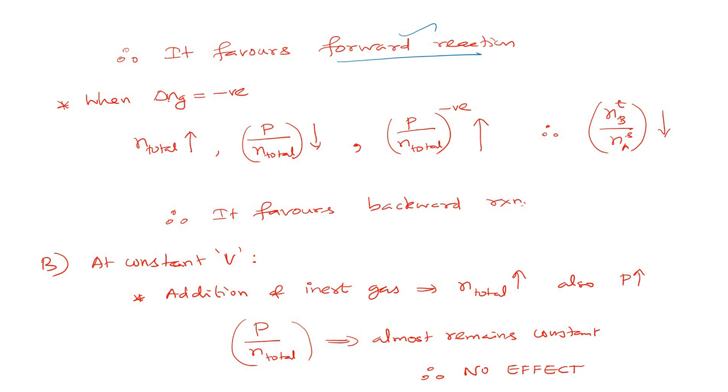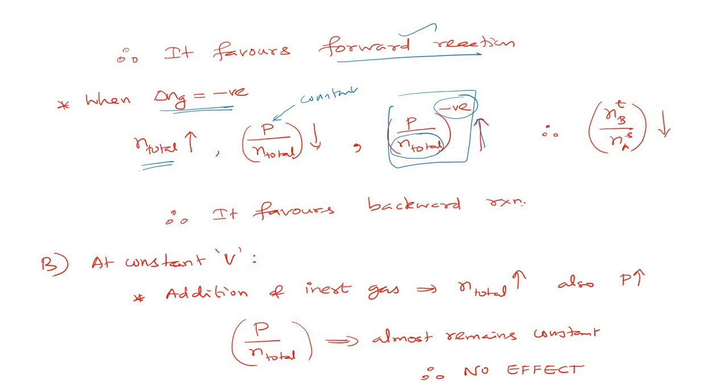Suppose delta Ng of the reaction is negative, then what will happen? In this case, addition of inert gas increases the total number of moles. When total number of moles increases, this P by N total will decrease because we kept pressure constant. If this decreases, what will happen to P by N total whole power delta Ng negative? Here delta Ng is negative. Therefore, if we increase total number of moles, this entire term will increase because I have a negative value in the power.